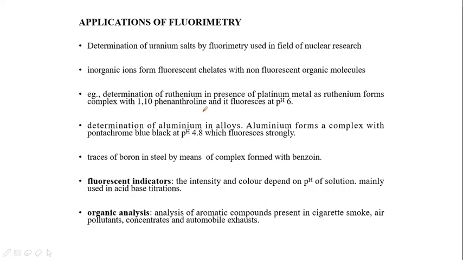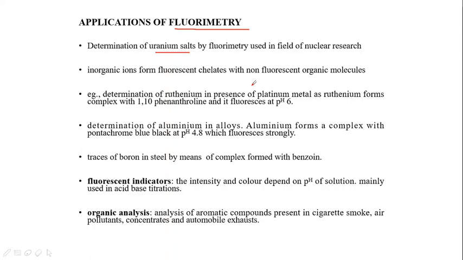Continuing with the application itself, uranium salts could be determined by fluorimetry, which is used in the field of nuclear research. We always know that the uranium salt is uranium-234, which has been used in the field of nuclear chemistry. Whether this is present or not, it is present in a very low quantity, hence it can be detected by fluorimetric analysis. We have already seen inorganic ions which could form fluorescing chelates with non-fluorescent organic molecules. For example, we have seen Zn2+ and Li+, where we are making use of various types of reagent.